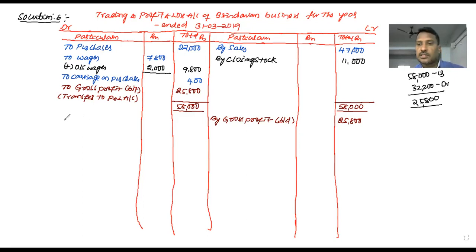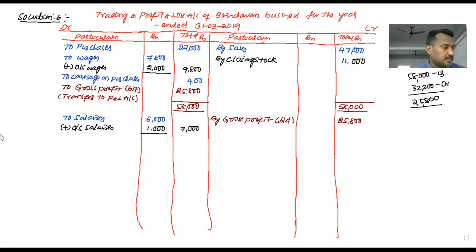What is the profit and loss account content here? We already identified it in the trial balance. First, to salaries. The amount of salaries 6,000 has an adjustment: outstanding salaries, add. Outstanding salaries 1,000. So total 7,000.